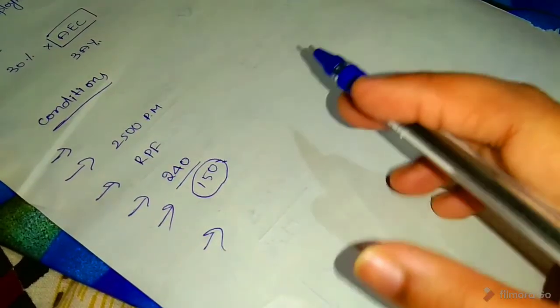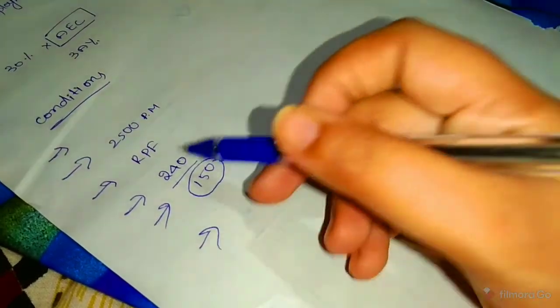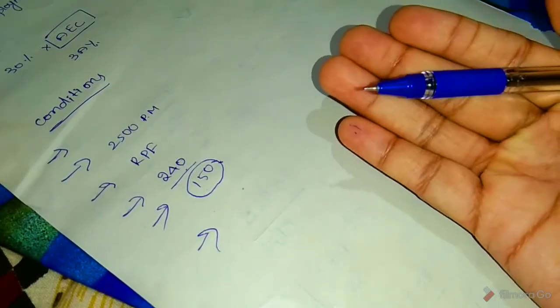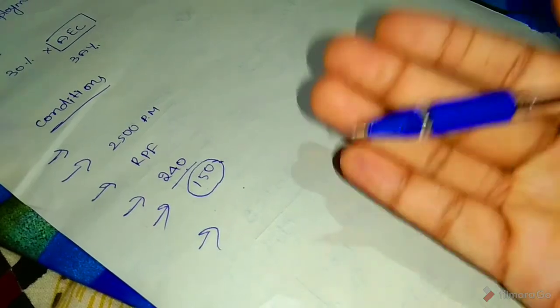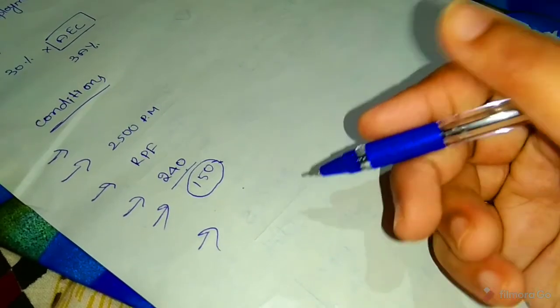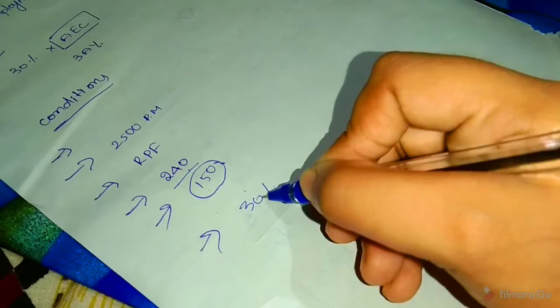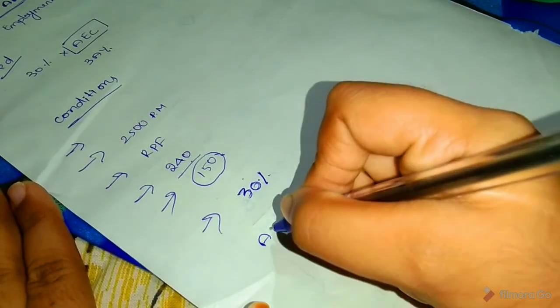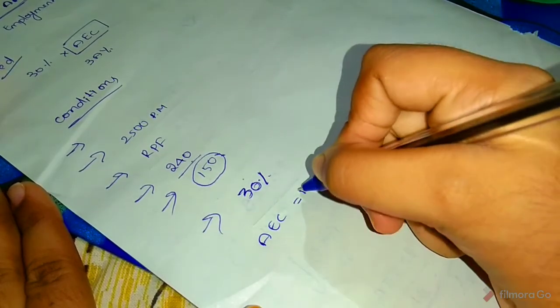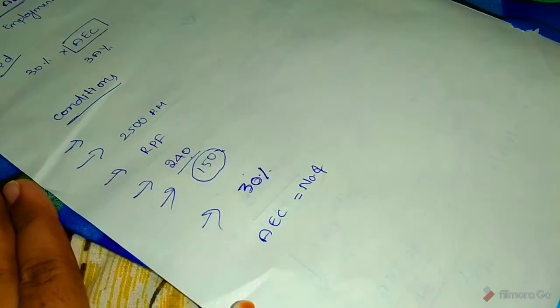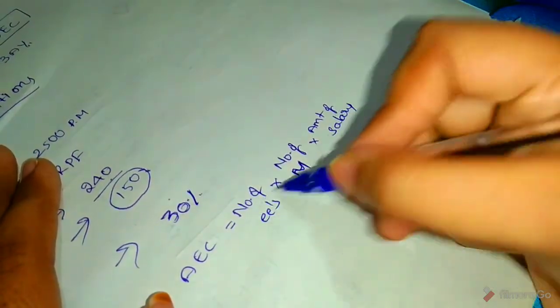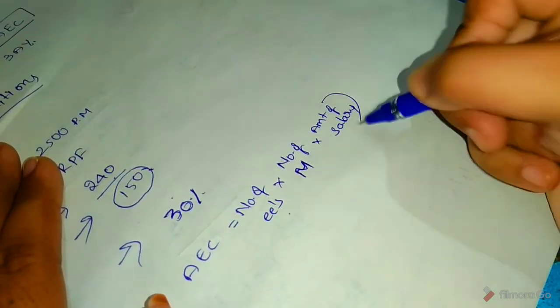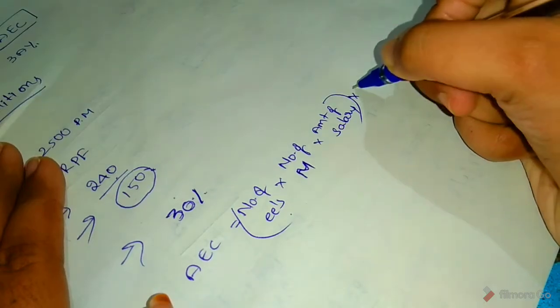If the employee is not employed for 240 days or 150 days as the case may be, but is employed for a period of 240 or 150 days in the succeeding year, then in the succeeding year the company will get the 30% deduction. So additional employee cost is equal to number of employees into number of months into amount of salary into 30%.